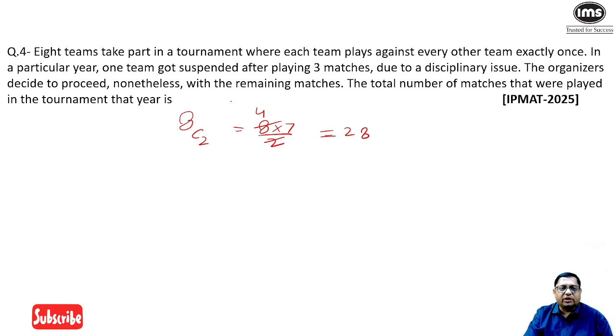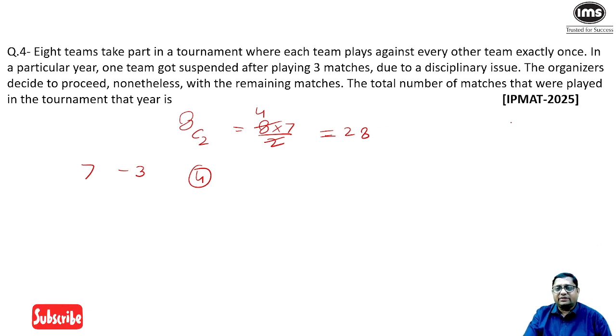But now in a particular year, one team got suspended after playing 3 matches. So obviously, if there are 8 teams, every team will play 7 matches, and a team is suspended after playing 3 matches. So there are 4 matches which are remaining for this team. Due to a disciplinary issue, the organizers decide to proceed nonetheless with the remaining matches.